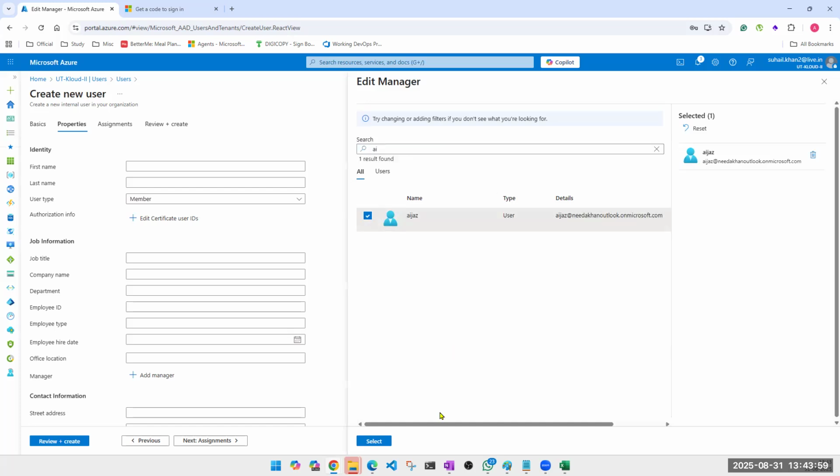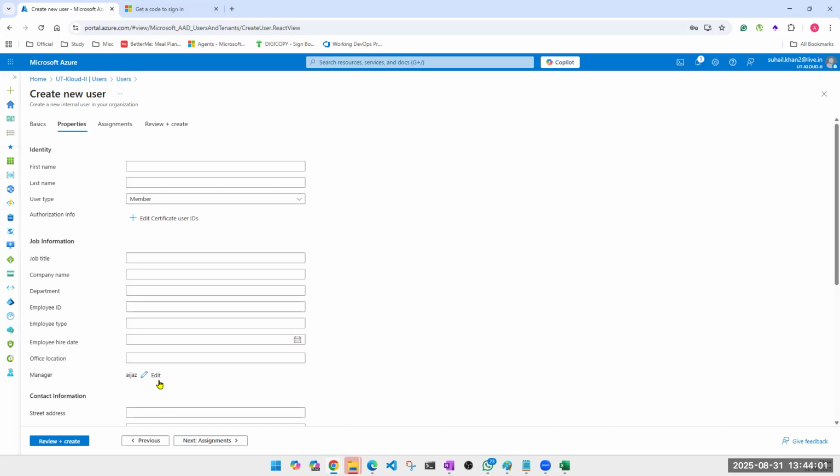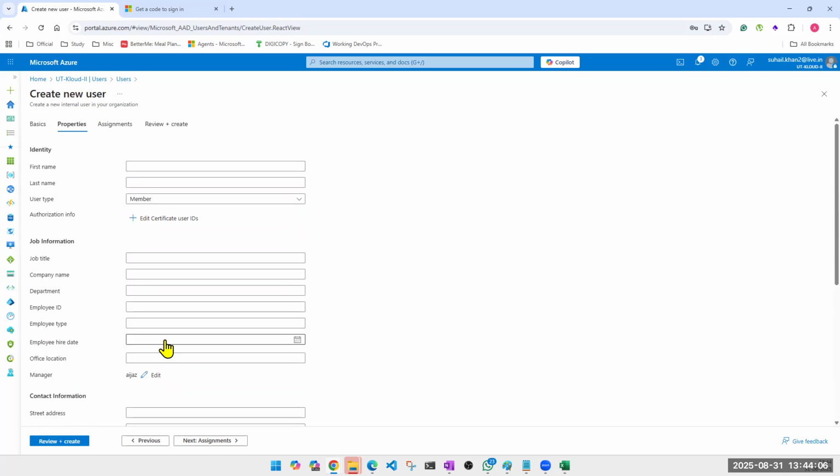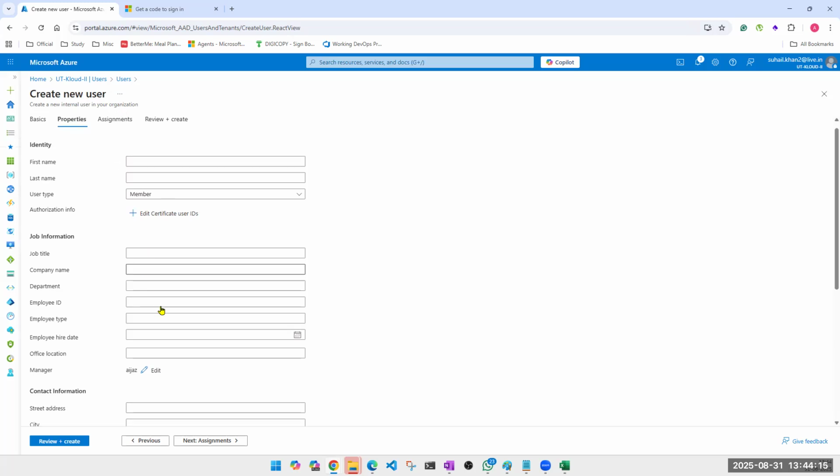Let's say he's the manager. So I can select that. I can do that, right? But all of these are optional. We don't fill anything in our training environment. In the actual environment, you are going to fill everything. You, as in not a cloud admin. I'll come to that part also. First, let me explain this.